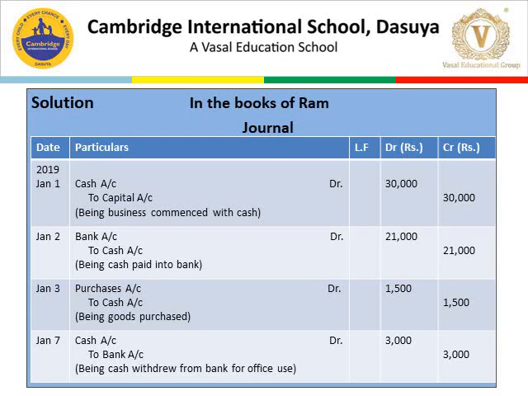This is in the books of Ram, journal. First, we have to draw the format of the journal: date, particulars, ledger folio, debit rupees, credit rupees. We are writing rupees because we are in India, so Indian currency is rupee. First, the journal entry needs to be passed. On 1st January, Ram commenced business with cash. So the journal entry will be cash account debit to capital account.